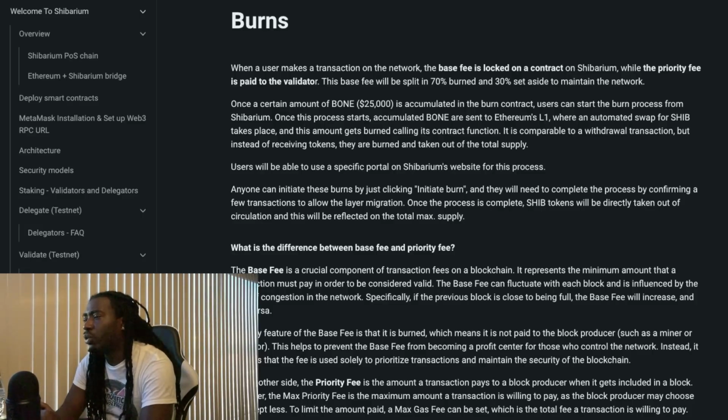So what is the difference between base fee and priority fee? The base fee is a crucial component of the transaction fees on a blockchain.